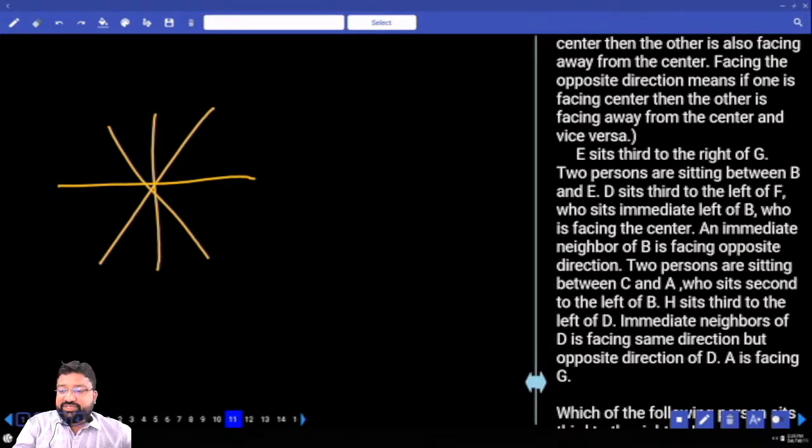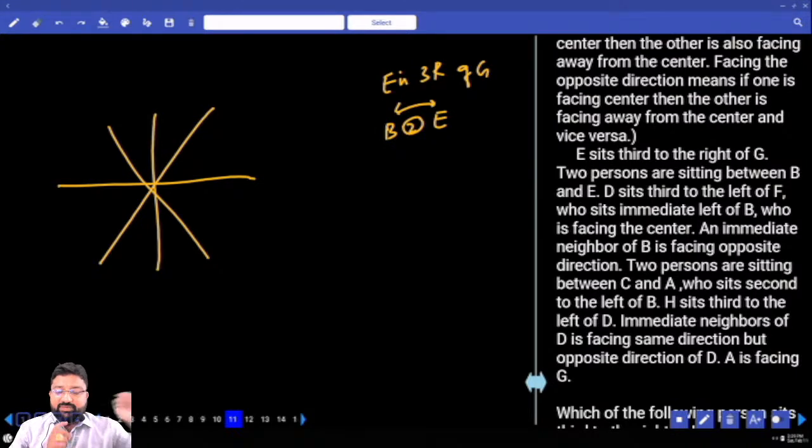What is the first point? E is third to the right of G. E is third right of G. 2 persons are sitting between B and E. How many persons? Say it. D sits third to the left of F. F sits to the immediate left of B. B is facing the center. This is a good one, and I'll start with this.